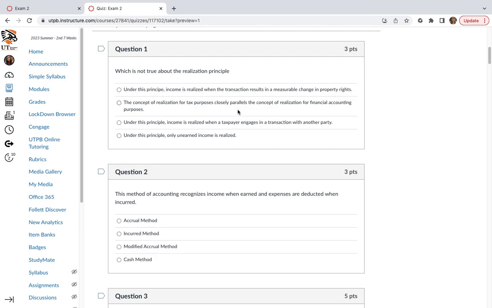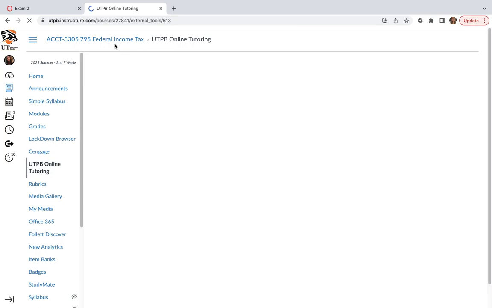The concept of realization for tax purposes closely parallels the concept of realization for financial accounting purposes. That is true. Under this principle, income is realized when a taxpayer engages in a transaction with another party. That is true. Under this principle, only unearned income is realized. That is false. Let me go back.